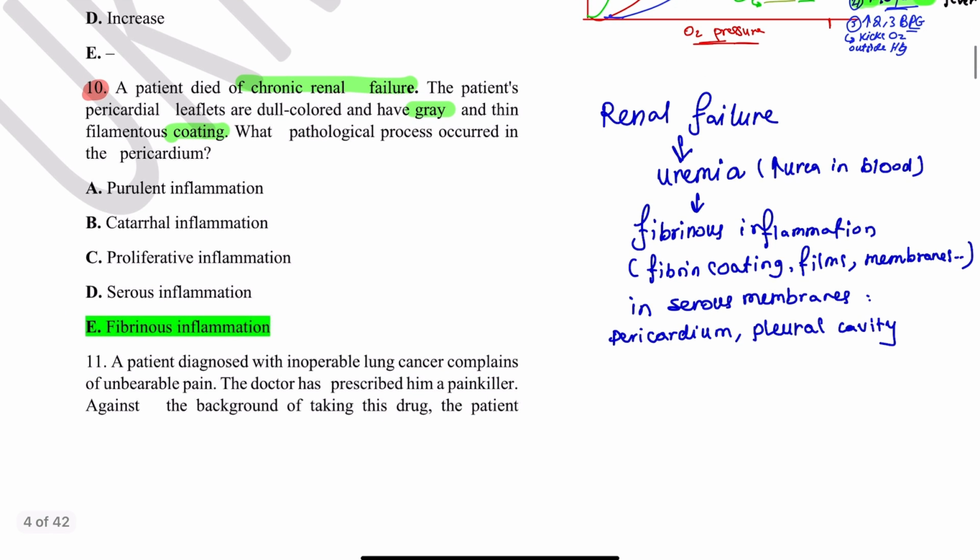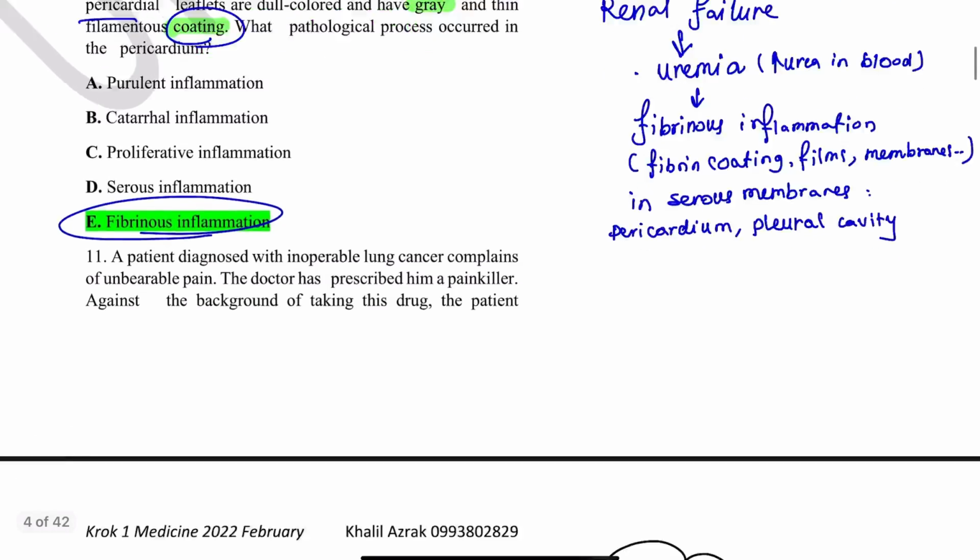Here we have a question about pathomorphology, someone with chronic renal failure. The chronic renal failure leads to an increase of urea in the blood, we call it uremia, and uremia can trigger fibrinous inflammation, as you can see in the question, a thin filamentous coating in the area around the pericardium, around the pleural cavity, so the type of inflammation is fibrinous inflammation.